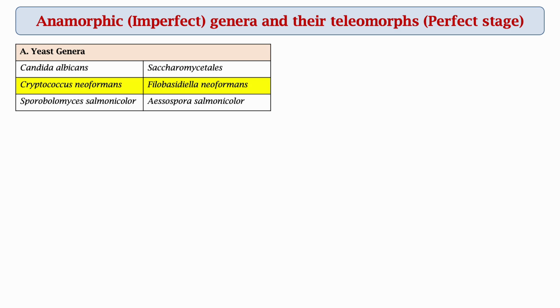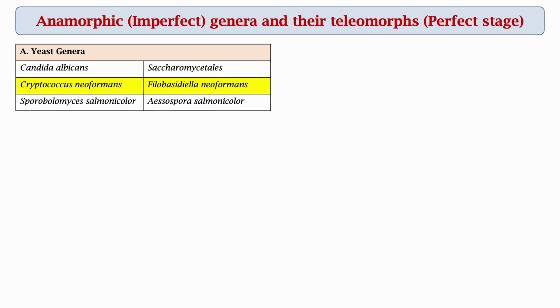I am going to show you a chart of anamorphic genera and their teleomorphic, that is perfect stage. So let us start with the yeast genera. Candida albicans is the anamorphic stage, and its teleomorphic stage is Saccharomycetales. Then Cryptococcus neoformans, its teleomorphic stage is Filobasidiella neoformans.